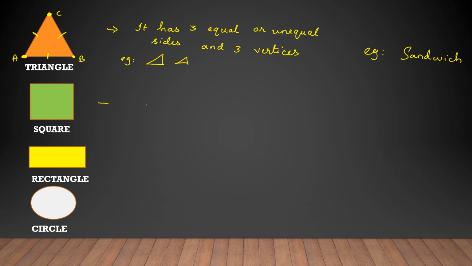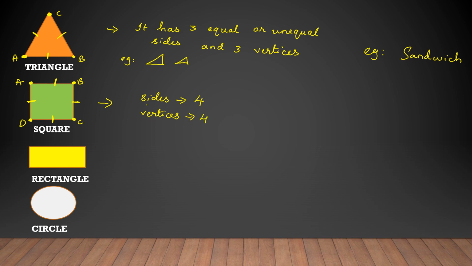It's a square. For example, we have here the second one, square. Let's see the sides here. So how many sides does a square have? Let's count. 1, 2, 3, 4. There are 4 sides. And let's count the vertices now. 1, 2, 3, 4. And let's name them A, B, C, D. So how many vertices, children? There are 4 vertices in a square.